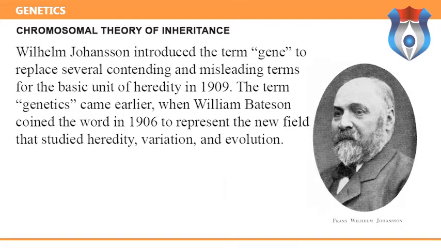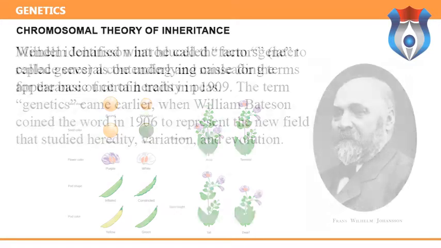Wilhelm Johannsen introduced the term gene to replace several contending and misleading terms for the basic unit of heredity in 1909. The term genetics came earlier, when William Bateson coined the word in 1906 to represent the new field that studied heredity, variation, and evolution.